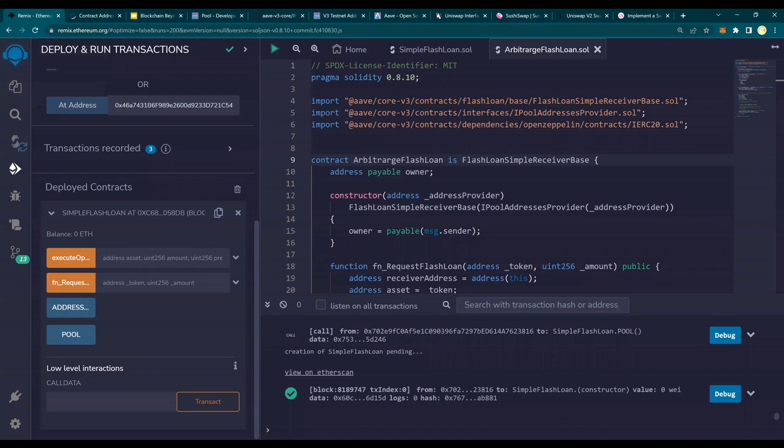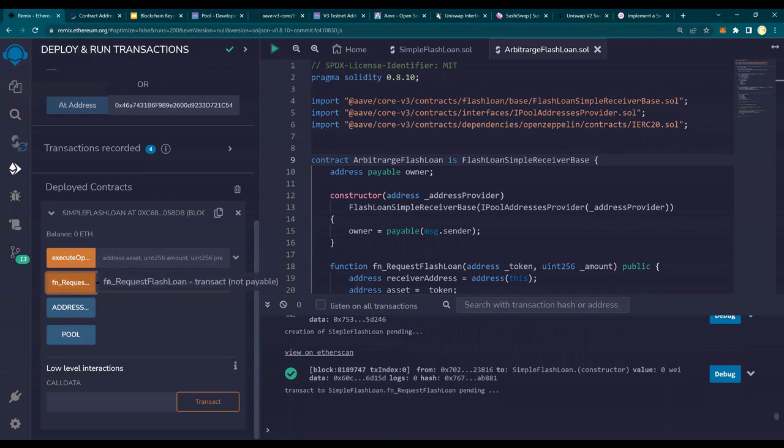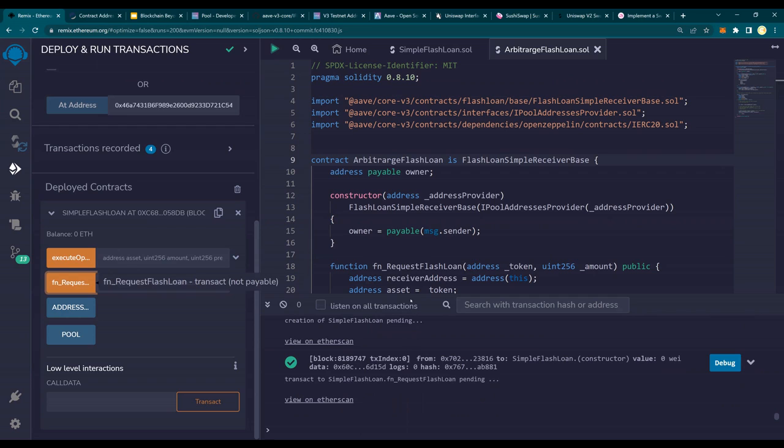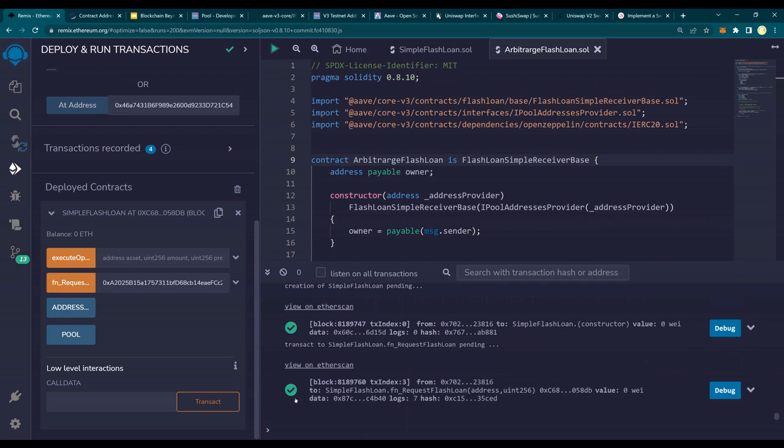Now, I'm going to do the same thing again. I'm going to request 5 USDC now, right? I have only one. One is only for transaction fee and premium. Do not worry about that. I'm requesting from the lending pool 5 USDCs. So 5 USDCs I'm requesting this time from the lending pool. So I want to confirm, and this is going to be different, right? Let's see how it is going to be different this time.